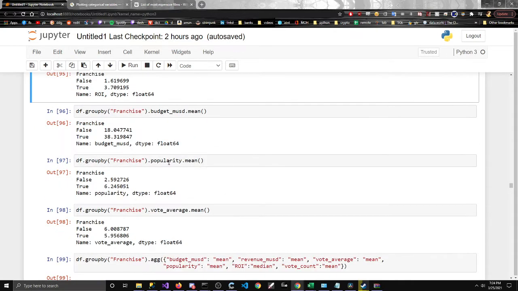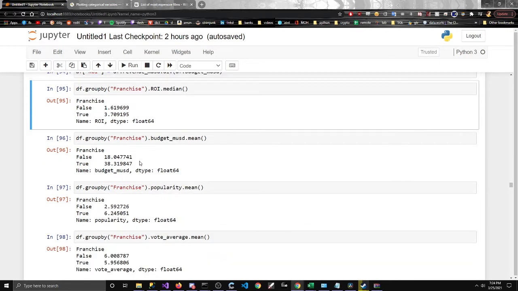And let's see, that's the mean budget, and I think for the franchises, if the first movie, let's say, has a 10 million budget and it did well, studios are more willing to give the second or third movie in the franchise more money, because they already know the first one did well.